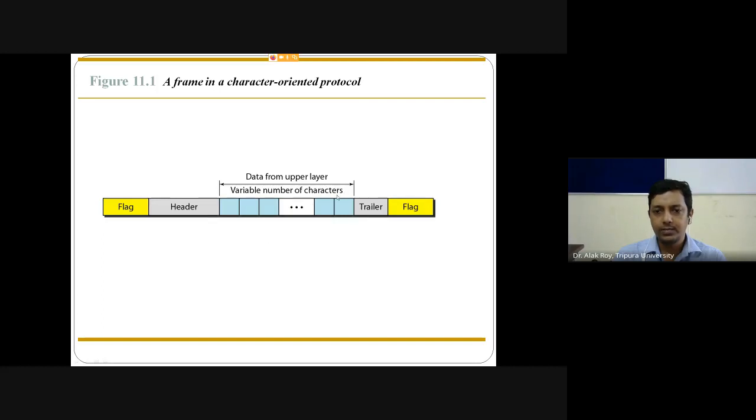For this data, there is a header part and there will be a trailer part. To mark the beginning of the frame, a flag will be used at the beginning and at the end. So whenever information or data is attached with a header and trailer, at both ends there will be a flag. That flag is extra information used to identify the frame. So this is known as framing.